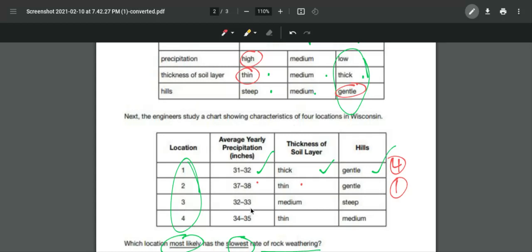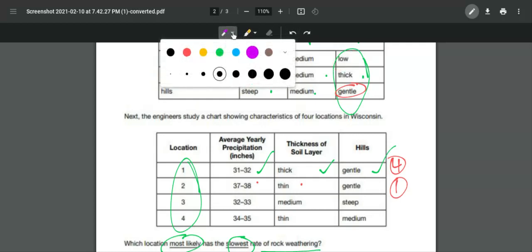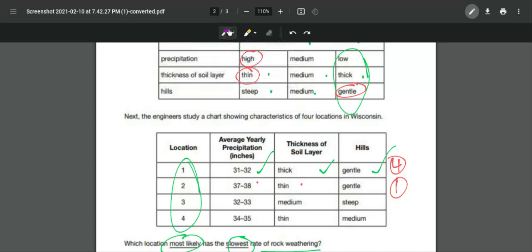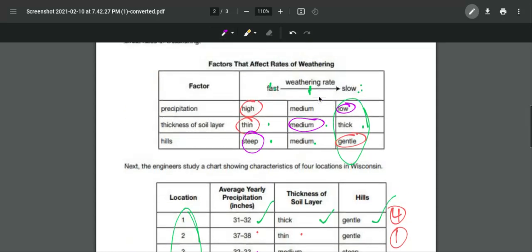Location 3 has 32 to 33 inches. Well, that's low precipitation, I would say. That would be low precipitation, medium thickness of soil, and steep hills. While the precipitation is low, so the weathering rate is slow there, it's kind of medium for the soil layer and it's really steep hills.